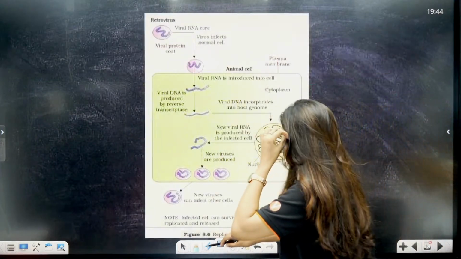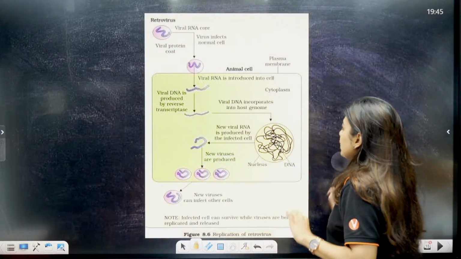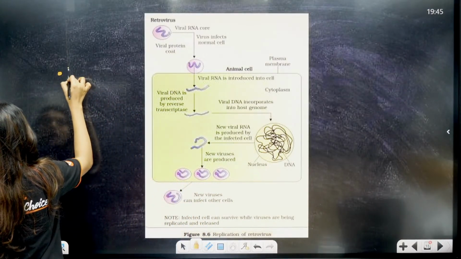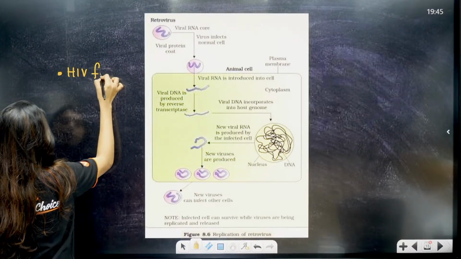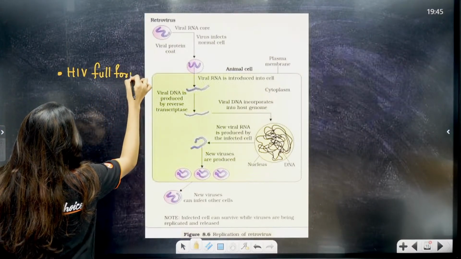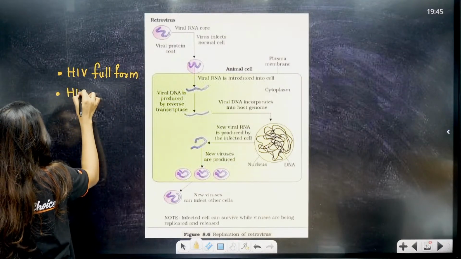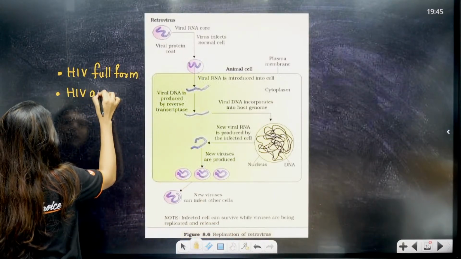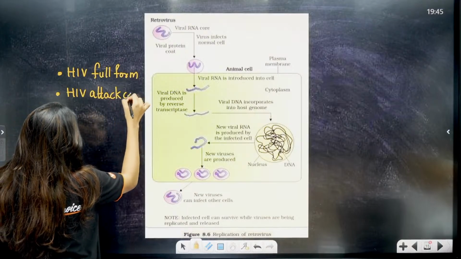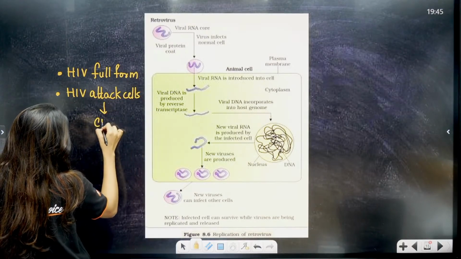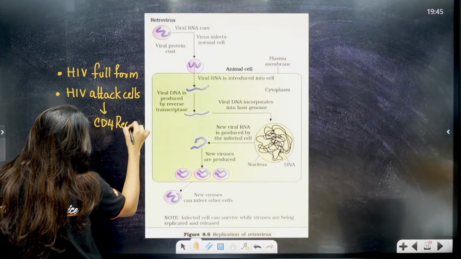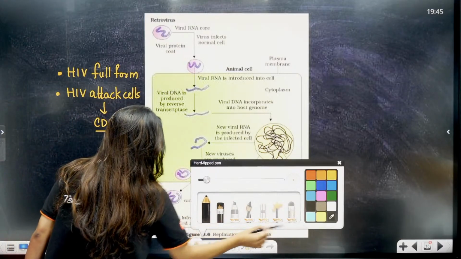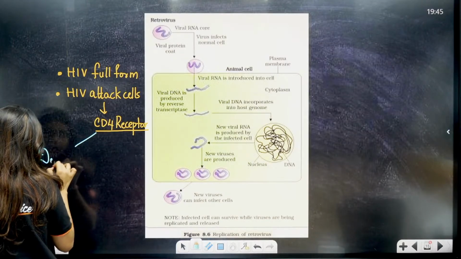So students, here is the life cycle of HIV. But before you go into the diagram, I would request all of you to write these basic things. Write HIV's full form. Then write that HIV attacks cells which have CD4 receptor in them. And which are the cells that have CD4 receptor? I have only taught you this. Dendritic cells.